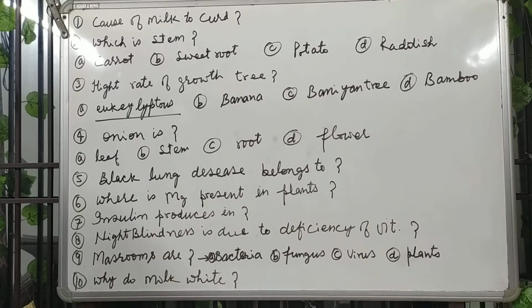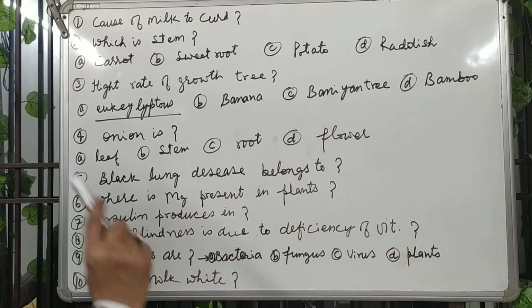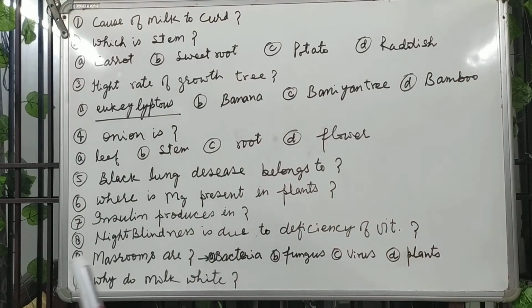First, the cause of milk converting into curd. The answer is casein. Due to casein, milk, sorry, I am wrong. Yes, it is lactobacillus.